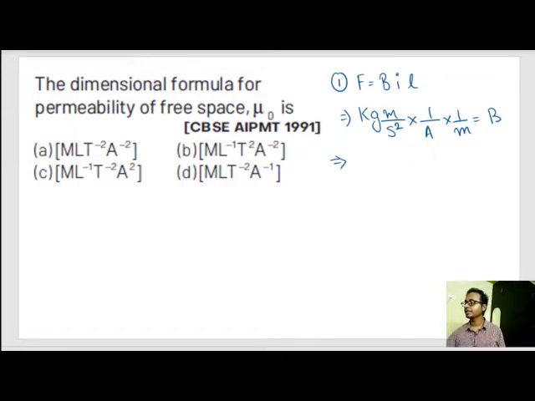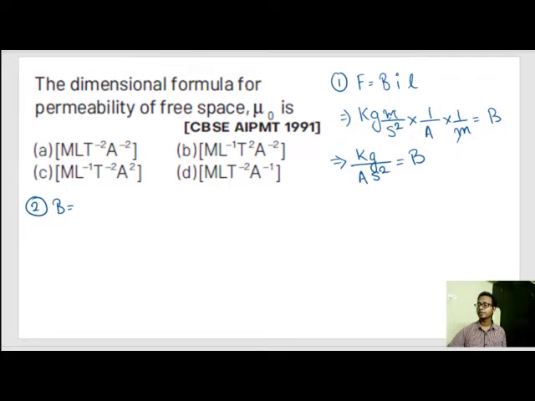Let's check it. This m and this m get cancelled, or kg ampere per second square becomes magnetic field. Kg ampere per second square becomes magnetic field. Okay. Now there is another formula that we know. These formulas are from magnetic effect of current.